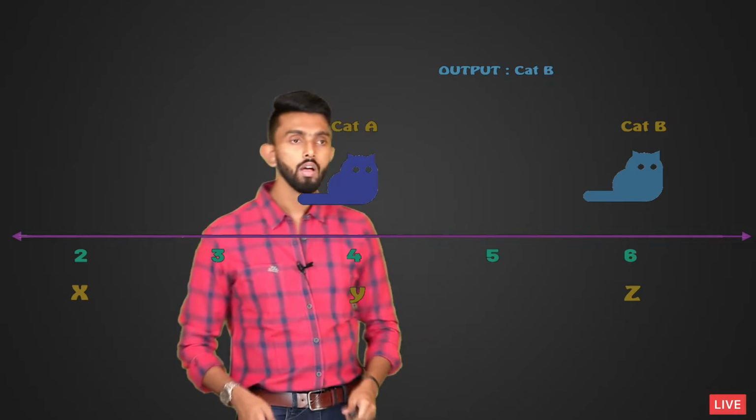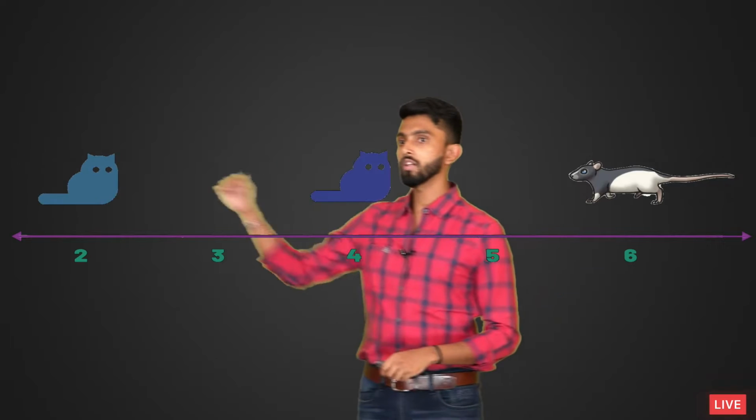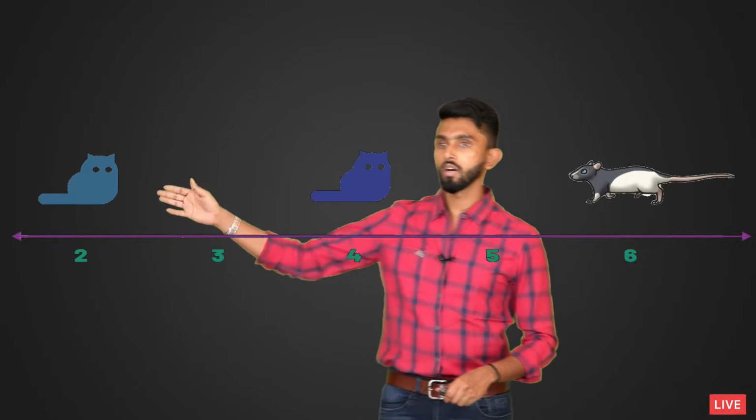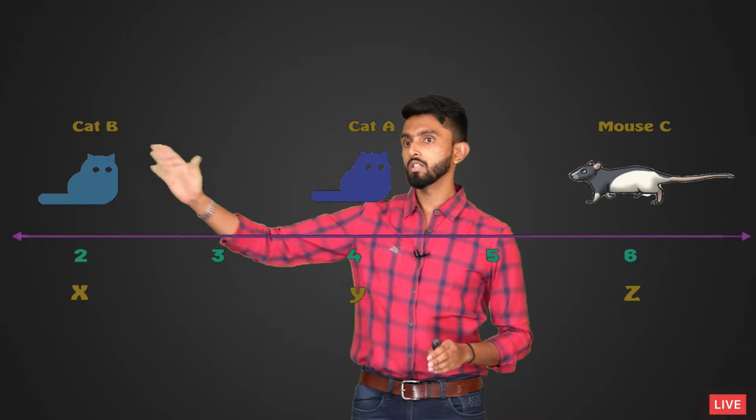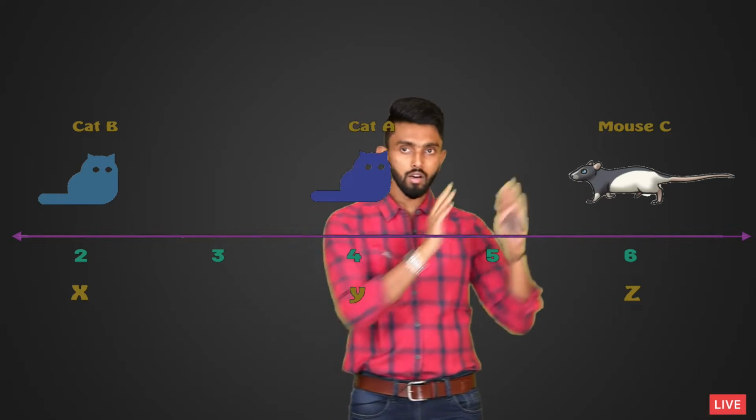Any confusion? Similarly, scenario number 2. In scenario number 2, let us assume these are the positions x, y and z. So, cat B is here, cat A is here and mouse C is there.